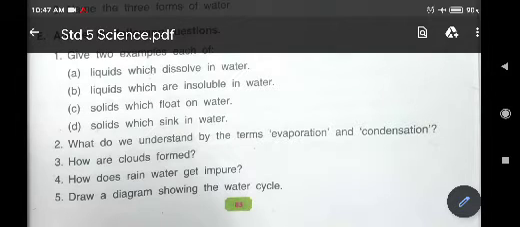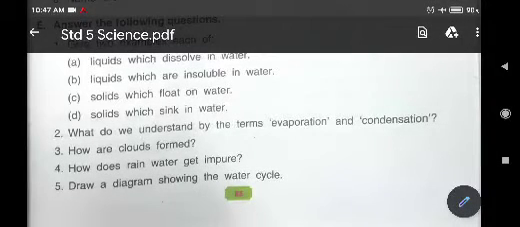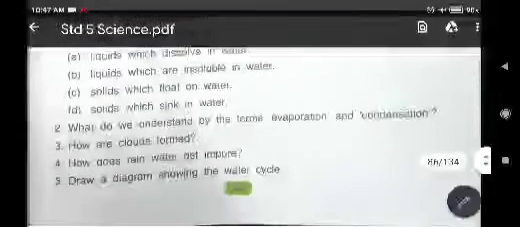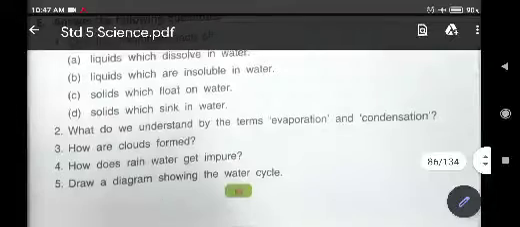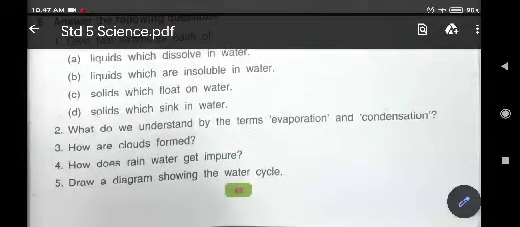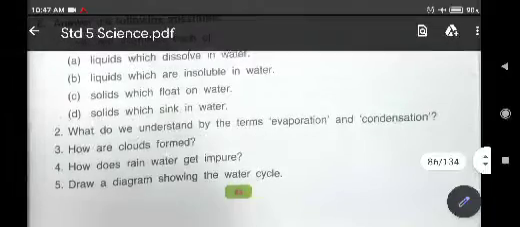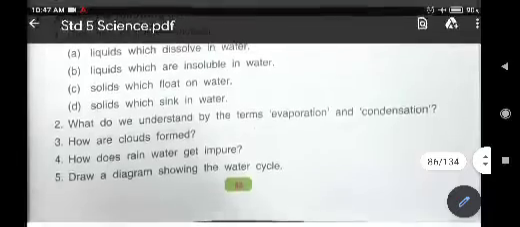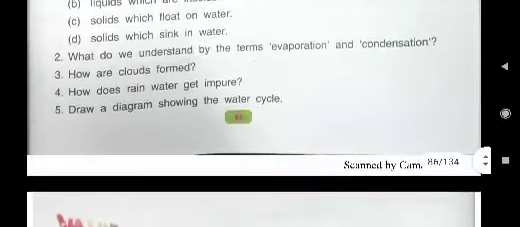Two liquids which are insoluble in water are, first one you write mustard oil, M-U-S-T-A-R-D, mustard oil, O-I-L. And the second liquid you will write carbon tetrachloride, C-A-R-B-O-N, carbon tetrachloride, tetrachloride, C-H-L-O-R-I-D-E, carbon tetrachloride.